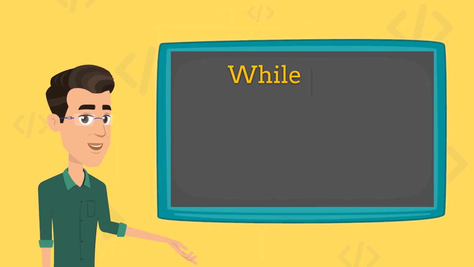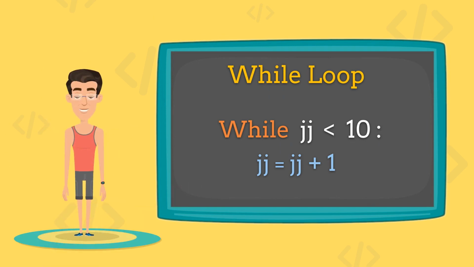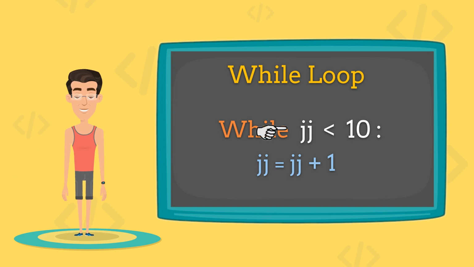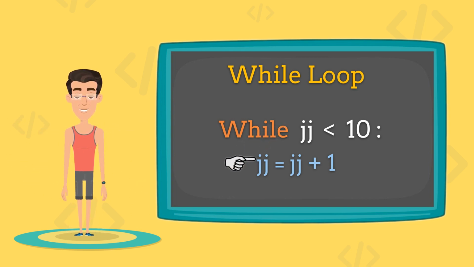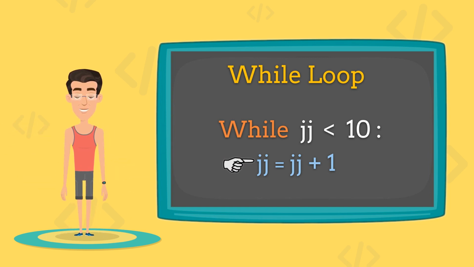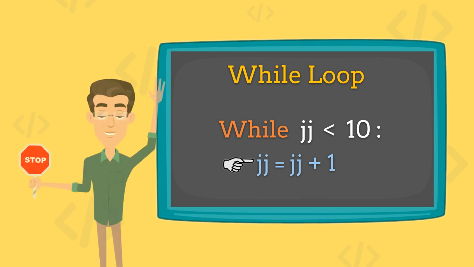The first type of loop we will cover is the while loop. Let's say that we want to do 10 jumping jacks. The while loop says that if jumping jacks is less than 10, the loop will repeat, increasing by 1 until we reach our goal. When we complete the 10 jumping jacks, the condition is no longer satisfied and the loop will stop.